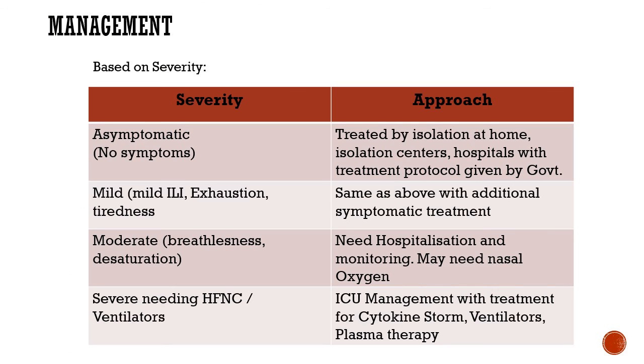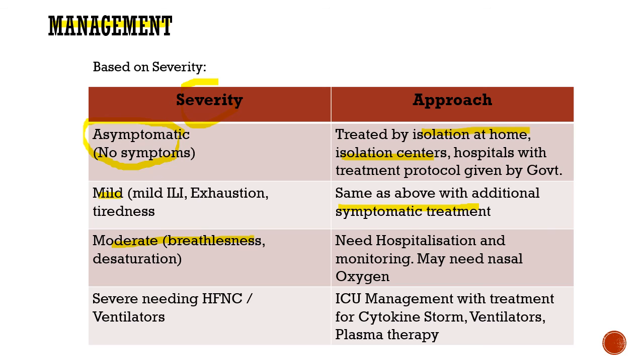So let us quickly discuss the management. We will not be going into the details of it, but just an overview of the management. We decide our management on the basis of severity. If the person is asymptomatic, the best is to home isolate or isolate the person in a center, that is a COVID care center, where they are isolated, given proper care, supplements are given, and once they fulfill the criteria for discharge, they are discharged. In mild cases, some symptomatic treatment is given.